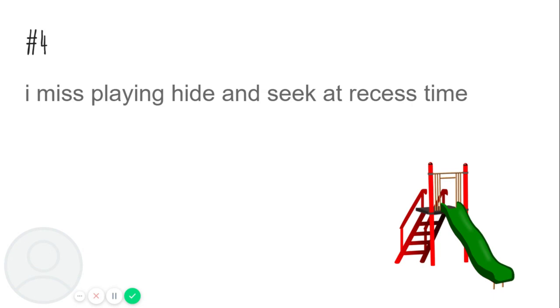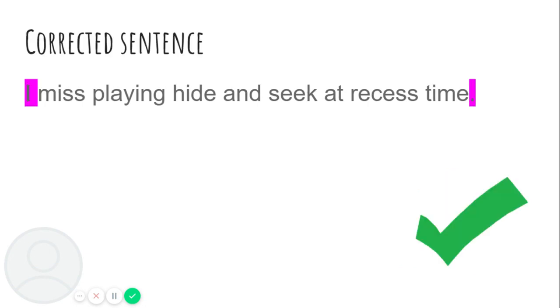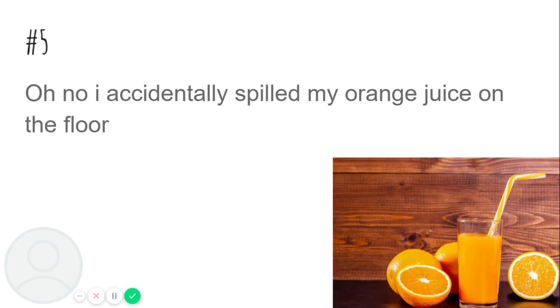All right, let's move on to number 4. I miss playing hide and seek at recess time. What needs to be fixed? The sentence doesn't start with a capital letter, so I needs to be capitalized. At the end of the sentence, we need another period. Good job. Those are the 2 corrections in this sentence. Let's look at number 5. Oh no, I accidentally spilled my orange juice on the floor.